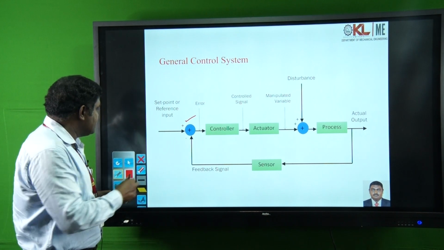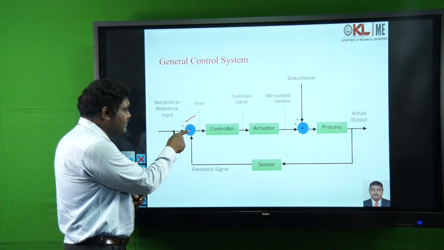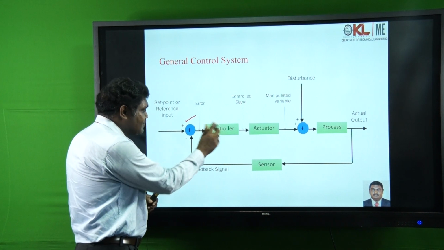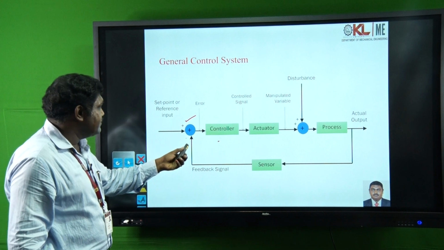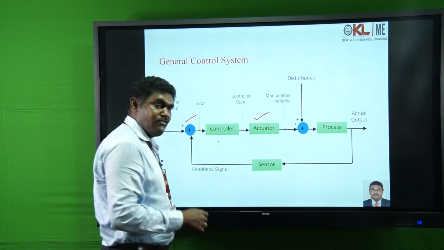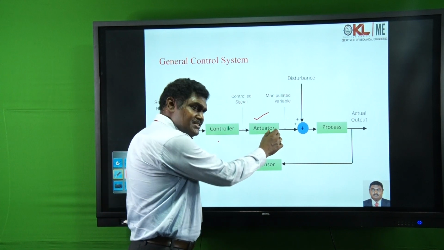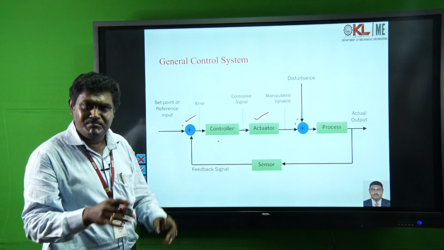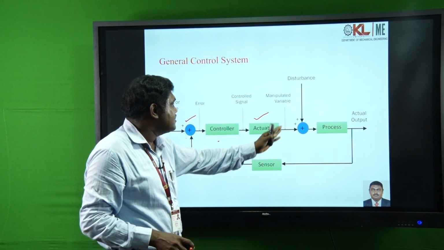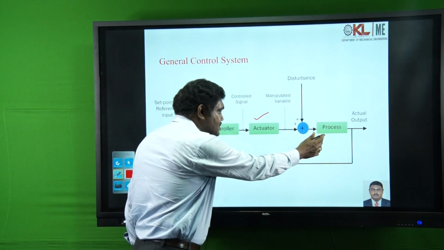Here, the input signal is our desired input signal that we give. Once we give the input signal, it is sent to the controller, and according to the signal the controller sends a signal to the actuators, and these actuators work as per the given signals. Depending upon the system, some variables are manipulated variables, which you can manipulate to get the desired signals, and it goes on. This is the final process.